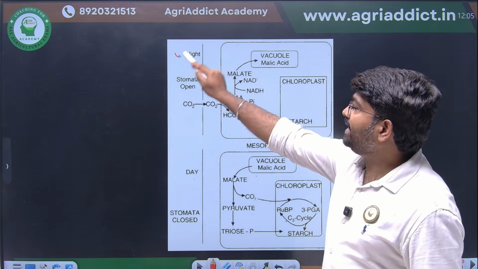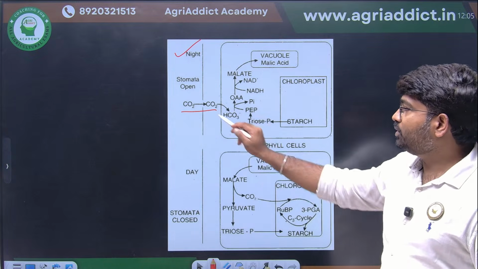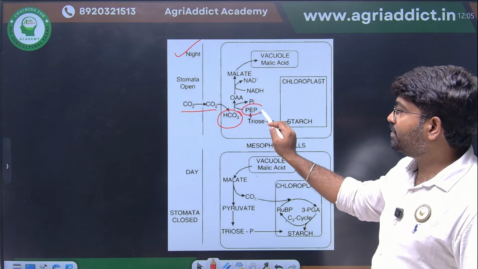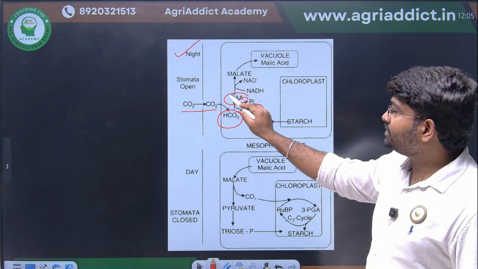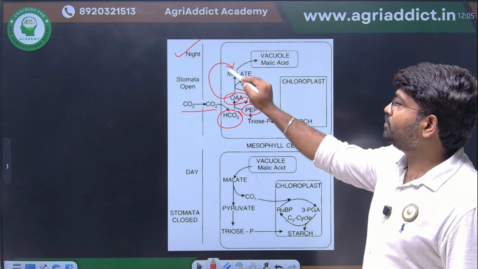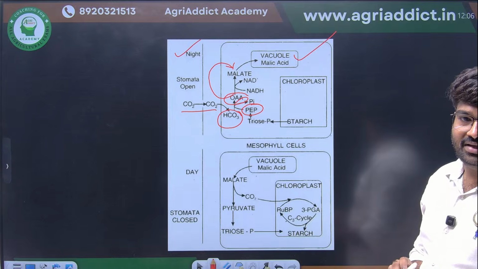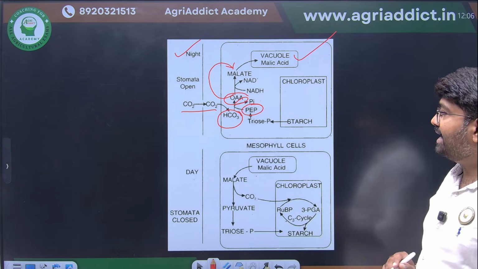First, during night time, stomata will be open, CO2 will come inside, and CO2 will be converted into bicarbonate. Bicarbonate, by the action of phosphoenol pyruvate carboxylase, forms oxaloacetate. This oxaloacetate will be converted into malate, then stored in the vacuole. Okay, the vacuole is the storage site for malic acid.